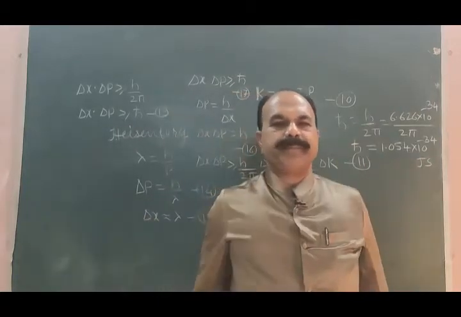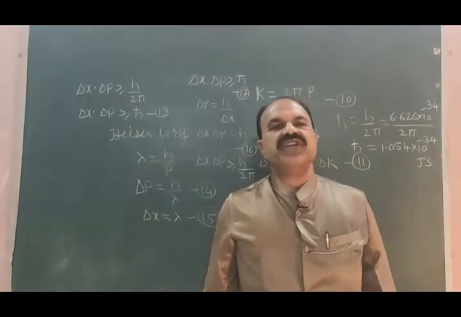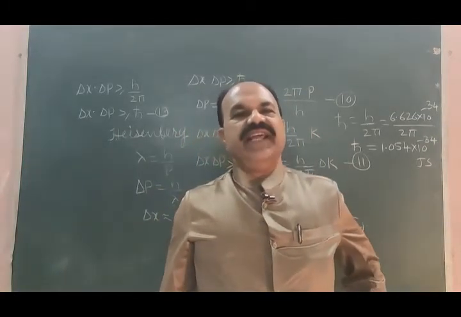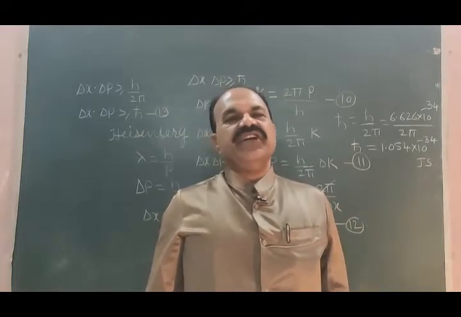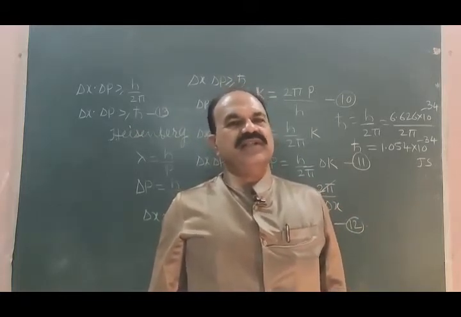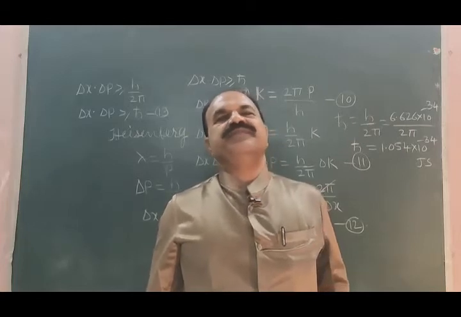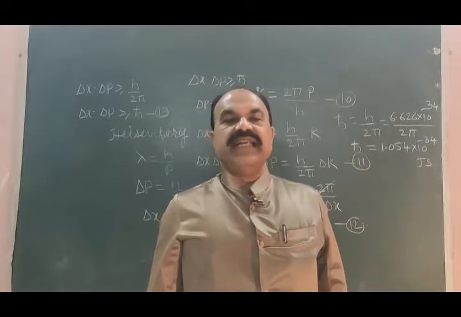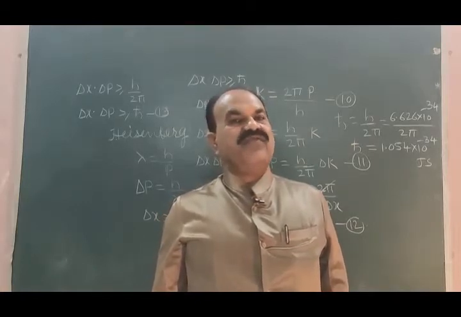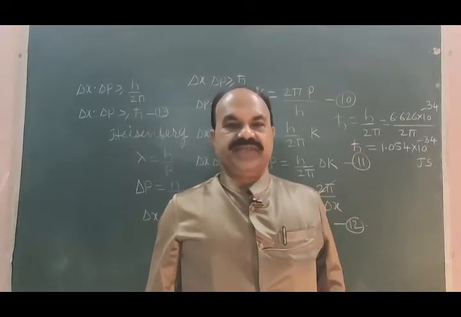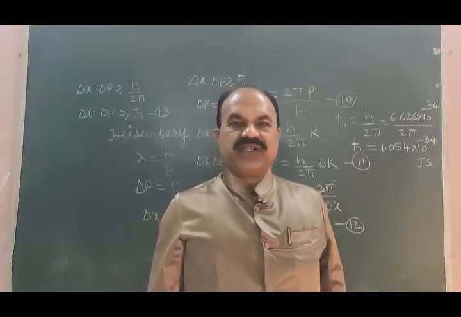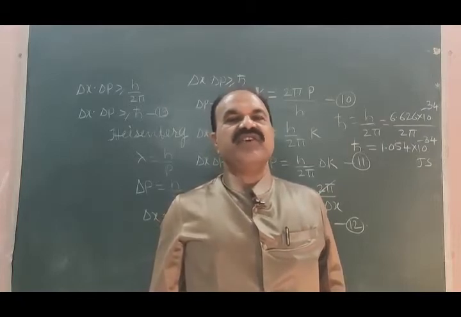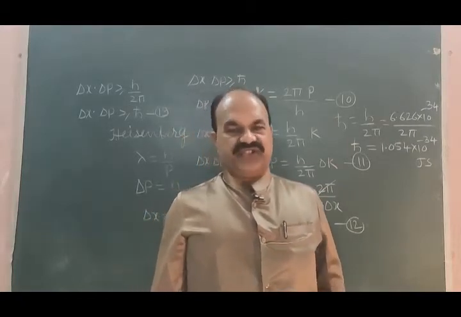You know the three-dimensional vector differential operator nabla or del, how it is operated on a scalar point function, and after operating the nabla or del on a scalar point function, we get gradient of scalar point function. Gradient of a scalar point function is always a vector.